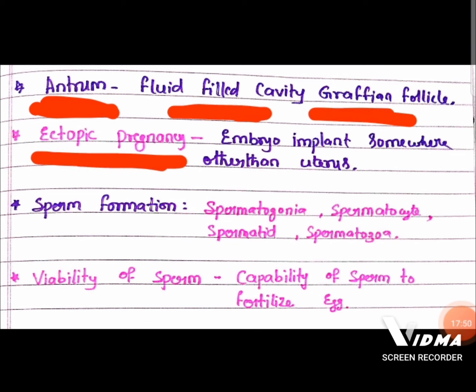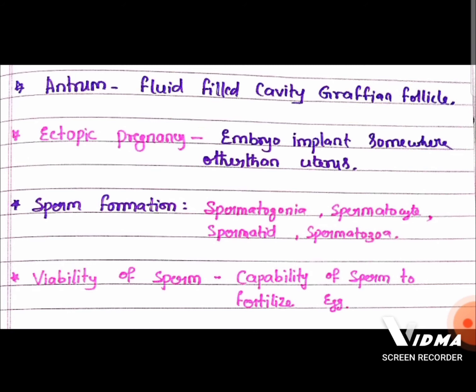Ectopic pregnancy means the embryo is implanted somewhere other than the uterus. For example, instead of the uterus, if it is implanting in the fallopian tube, then such a pregnancy is called ectopic pregnancy, which is not going to be fulfilled. Instead of the uterus, if implantation is done somewhere else, then it is called ectopic pregnancy.